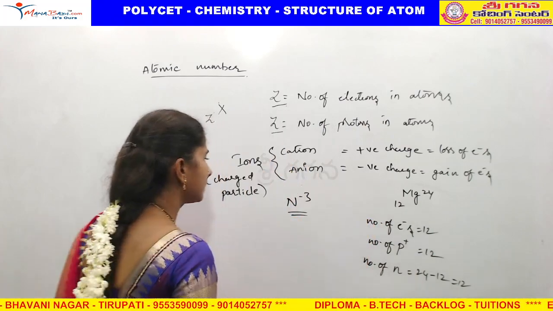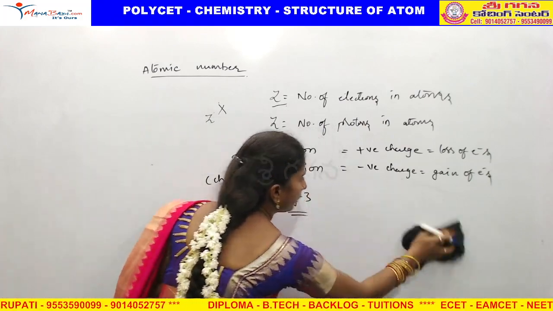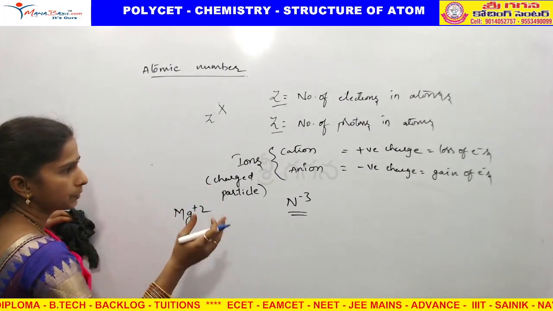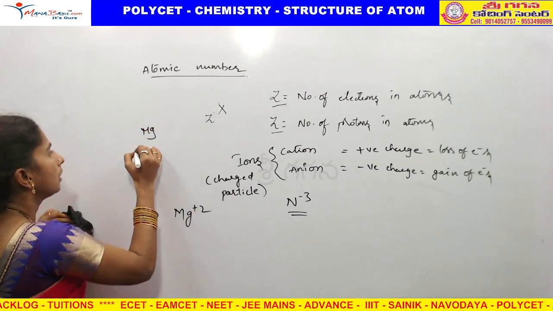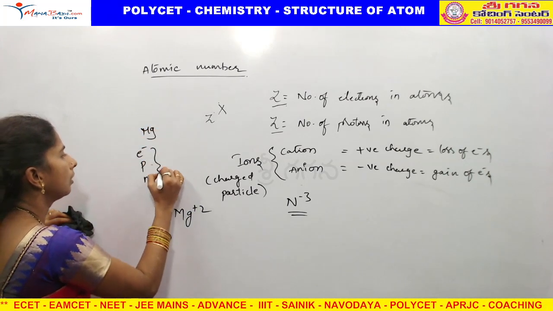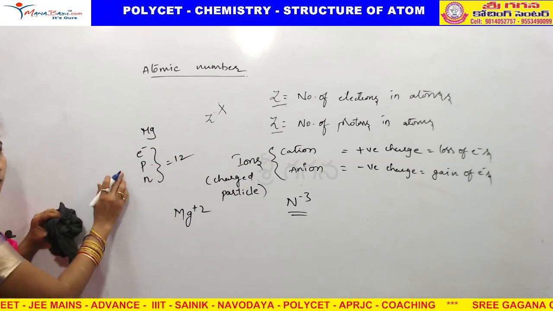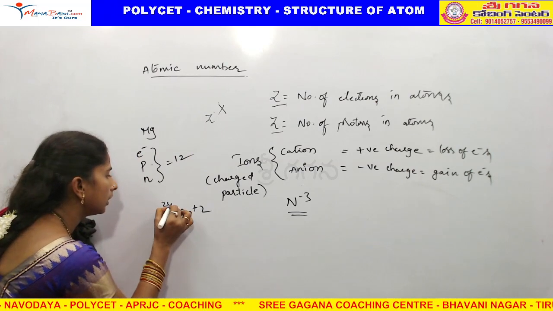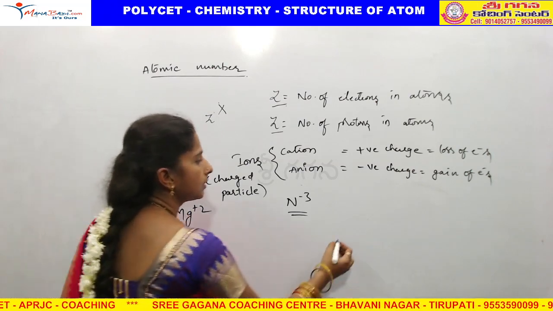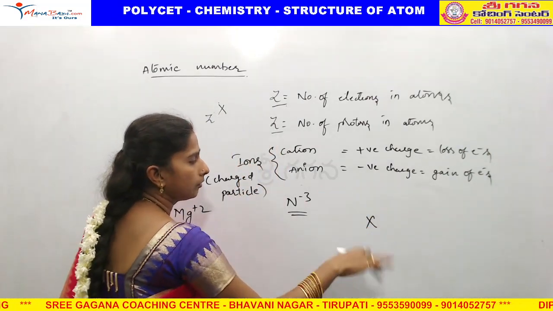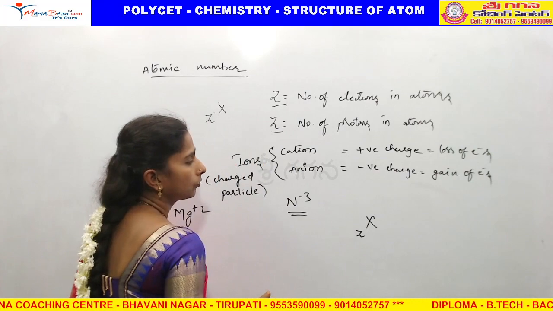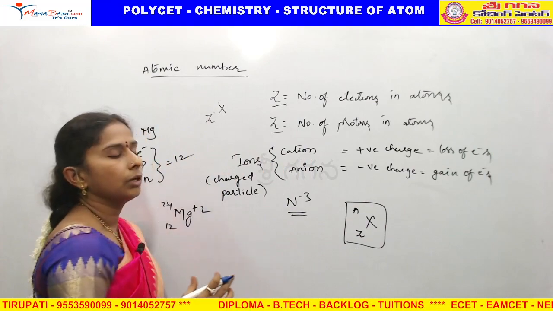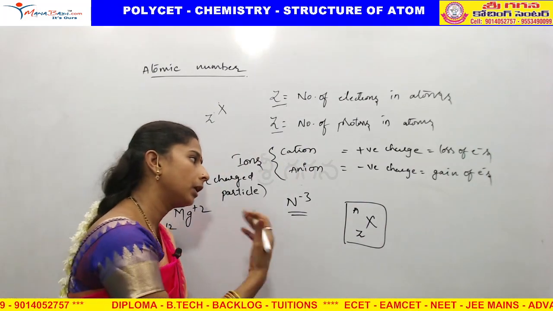For example, we will see. Example, Mg plus 2. For Mg we already found that electrons, protons, neutrons are each equal to 12. Not all combined, individually they are 12. Now, coming to magnesium 12 and 24, this is an atom. Always the atomic number is at the bottom of the element, and the atomic mass at the top. This is the indication of an element along with atomic number and atomic mass.